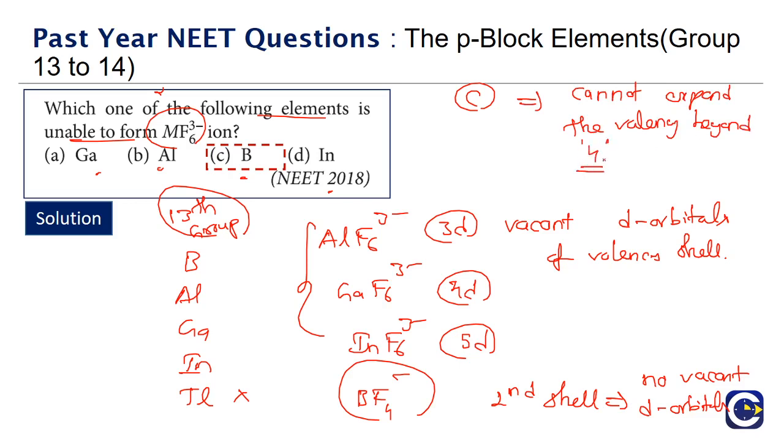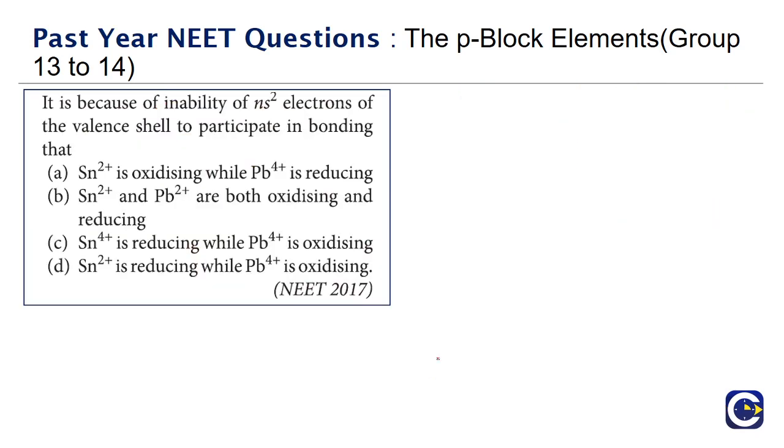So whereas silicon and germanium can expand. Okay. Next we have a question that came in the NEET 2017 paper. It is because of the inability of the ns2 electrons of the valence shell to participate in bonding. So what is the concept we are talking about? It is the inert pair effect.